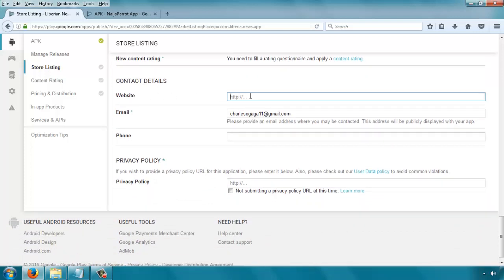Contact details. If you have a website, you can put it there. Your email. By default, Google will put the email associated with the Google account used to log into this Play Store developer console. But if you want to use a different email, you just delete that. We are going to delete that and put our official email address.